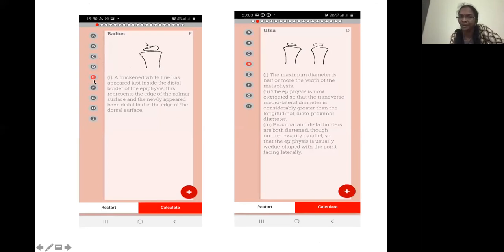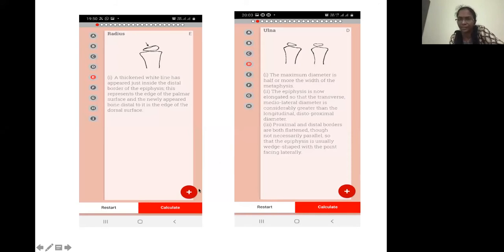Here I have clicked on E. So this is E for radius. This is the E part. Again, for ulna, I have clicked on D. So if your ulnar bone resembles this ulnar bone, you can click on D, and the descriptions of all these bones are given on the right side. So it's very easy to calculate in this format.